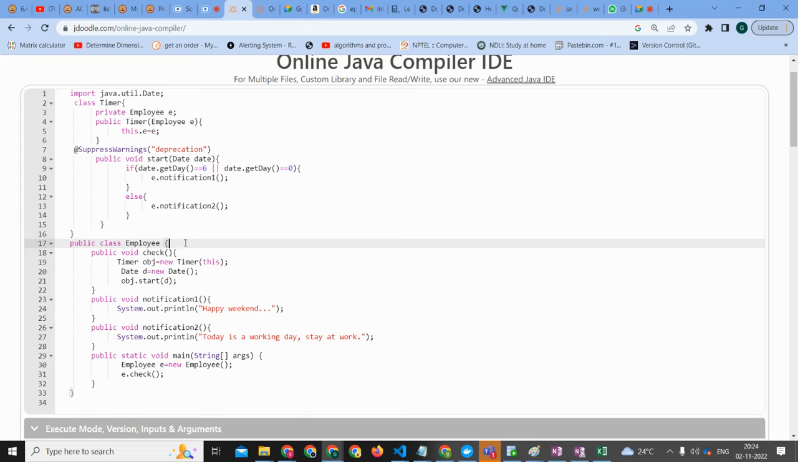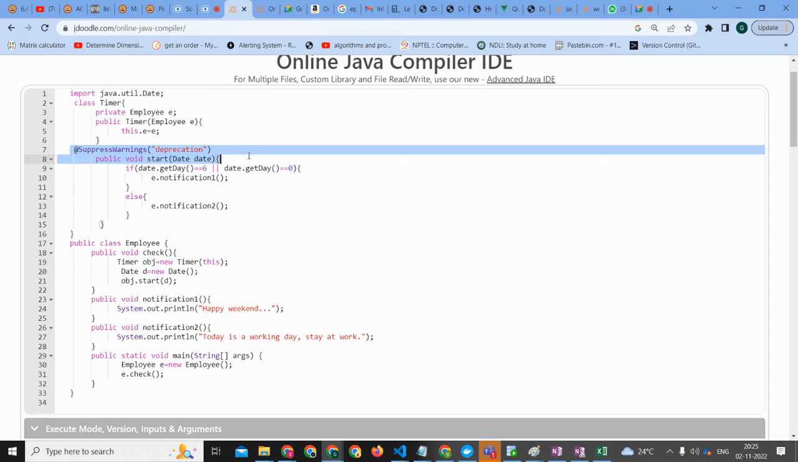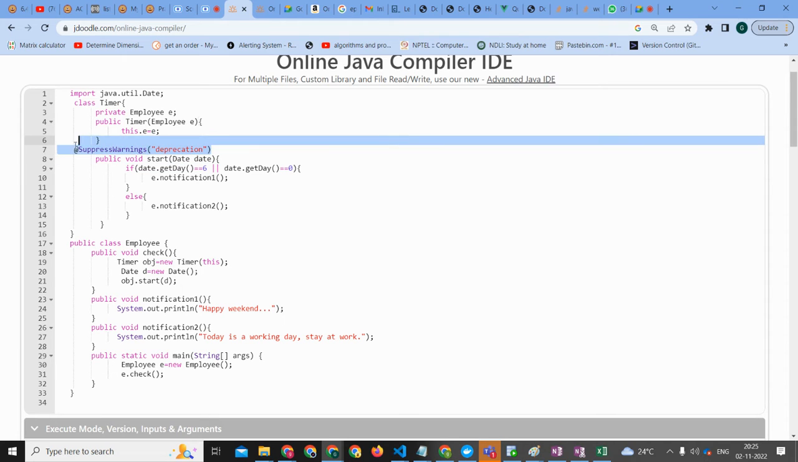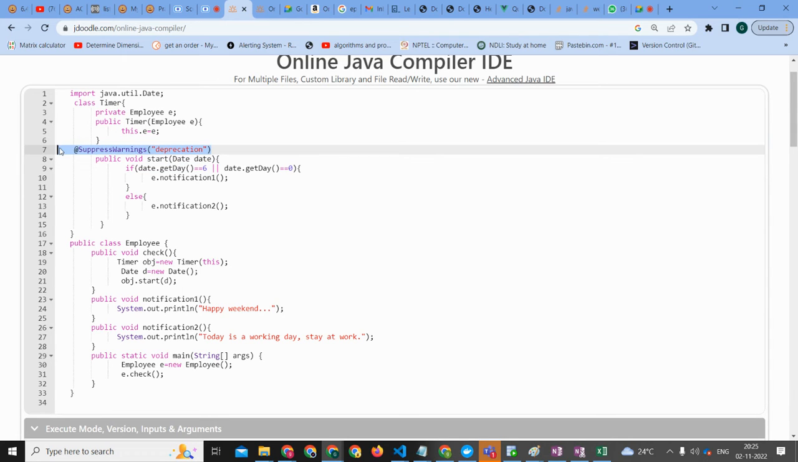Then we are going to the timer class, and in the timer class, what is the suppress warning deprecation? You can ignore that. This is something called a wrapper, which you studied in our MAD one. We have not studied the suppress warning. That's okay, you can ignore that. When we have gone to the timer class, the constructor of timer is getting called,